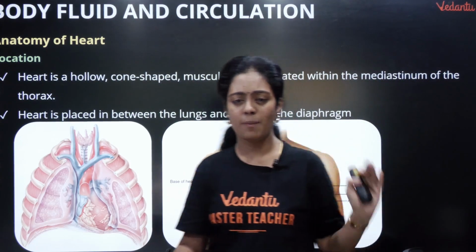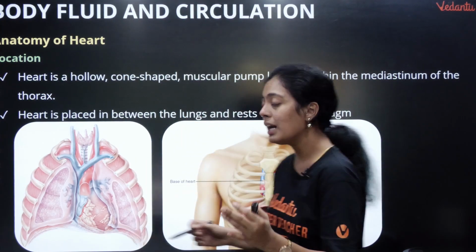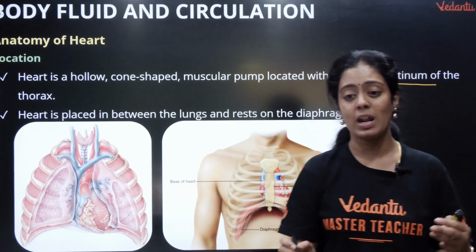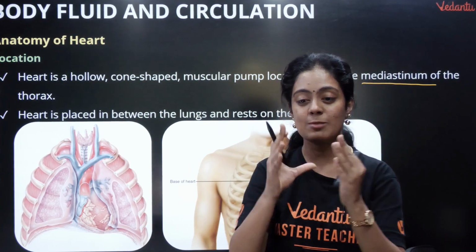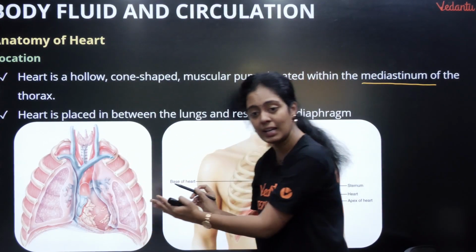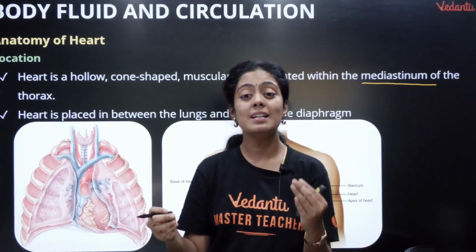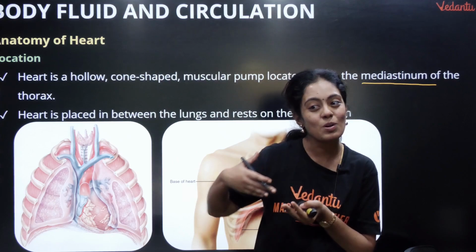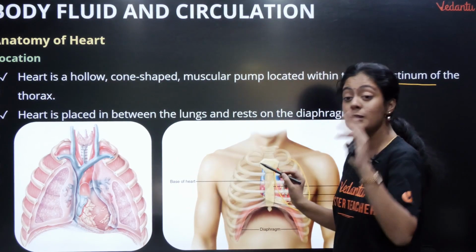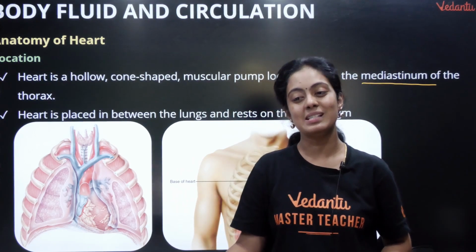எங்க வந்து இருக்குப்பா நம்ம heart? Heart is a hollow cone shaped structure located in the thoracic region. என்னோட மீடியாஸ்டினம்னு இருக்கும் thoraxல, அங்க தான் என்னோட heart place பண்ணப்பட்டிருக்கு. And my heart is slightly towards the left side. இங்க பாக்குறீங்களா, உங்க left sideல தான் உங்களுக்கு heart beat கேட்கும். That is because my heart is placed slightly towards my left. Okay, and that is why my left lung is bilobed, my right lung is trilobed. That is also one of the reasons pasangla.